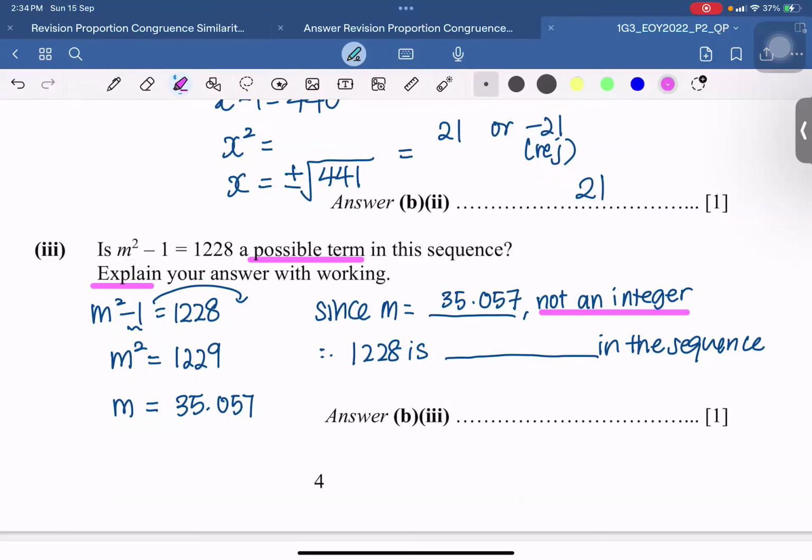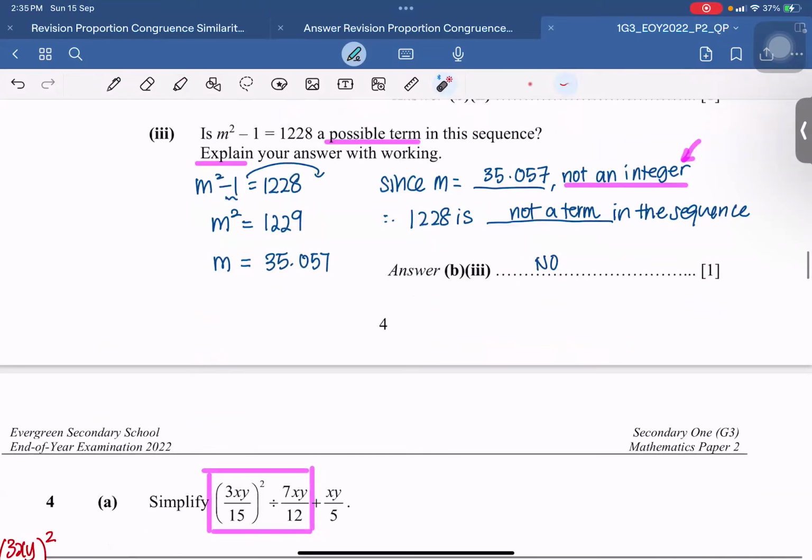Okay, therefore, is it possible to be in the sequence? No, it's not possible. Okay, can I just say it's not in the sequence? So it is not a term in the sequence. So remember your explanation, this is important, so do write the explanation as well.